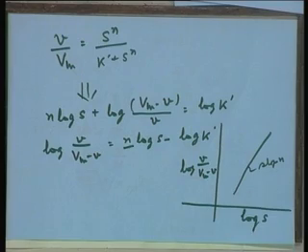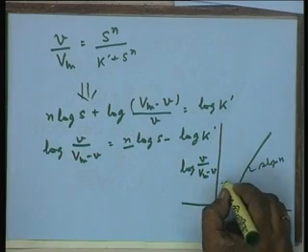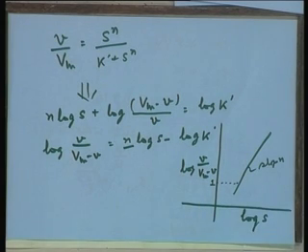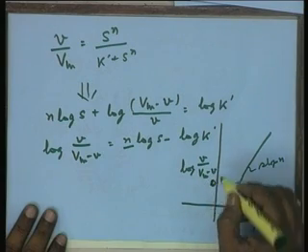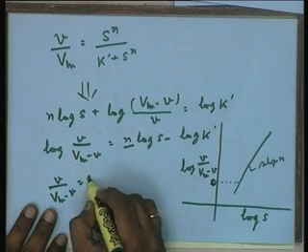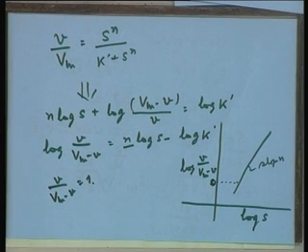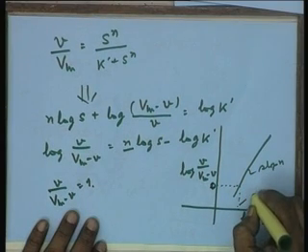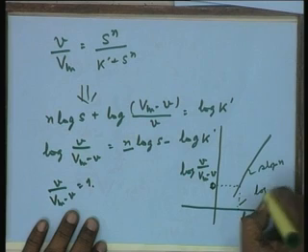Now, also if you notice, at the value of log S corresponding to V upon Vm minus V as 1, the log will be 0. In the log form it will be 0, of course. I am putting V upon Vm minus V as 1, and at that value the corresponding value of log S will be log S 0.5.